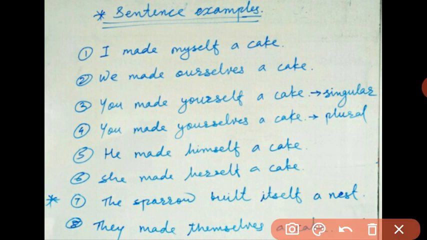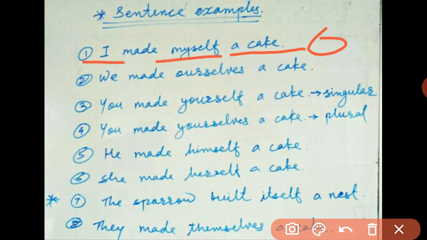Who is the subject over here? I, right? Made is the verb. Myself, a cake. Let us find out the object. I made what? The answer is a cake. So it is the object over here. Then what about the word myself? If you think I made a cake for whom, the answer will be myself.